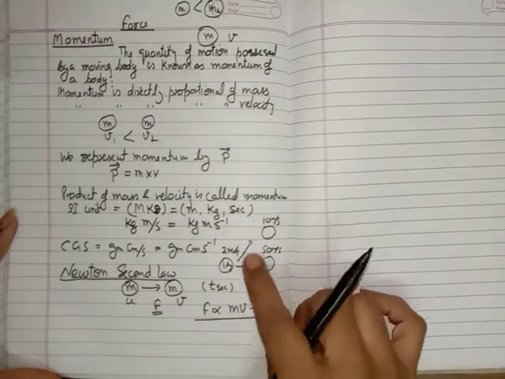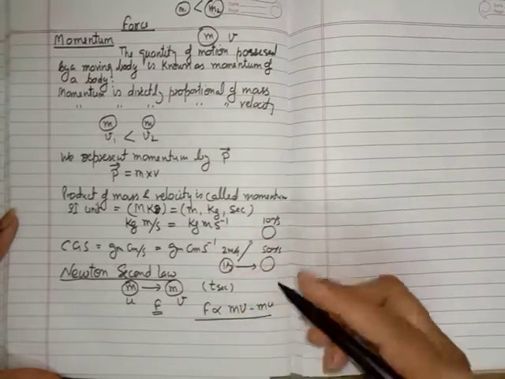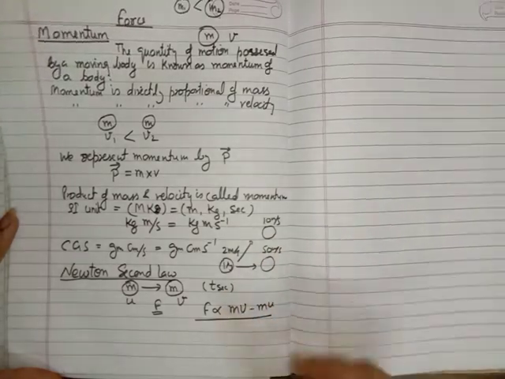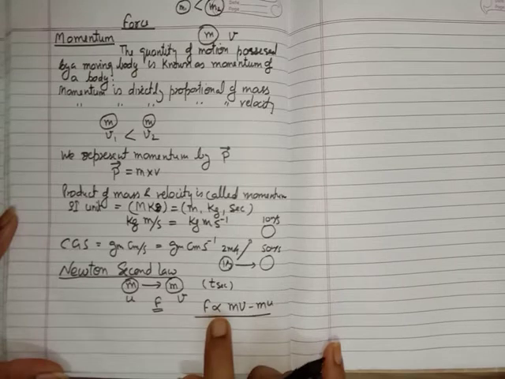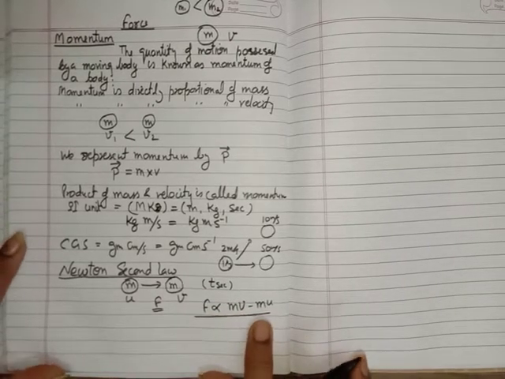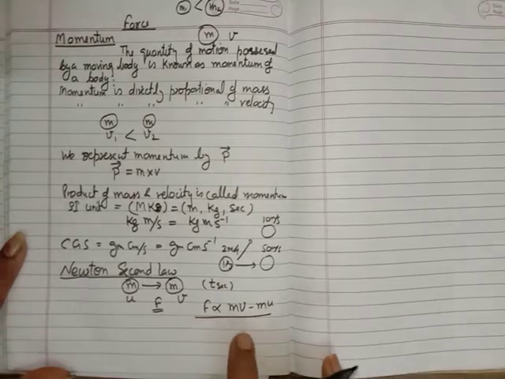If you want to change the momentum in less quantity, you have to apply less force. It means force is directly proportional to the change of momentum. Is that clear? Now, how does it depend on the time?